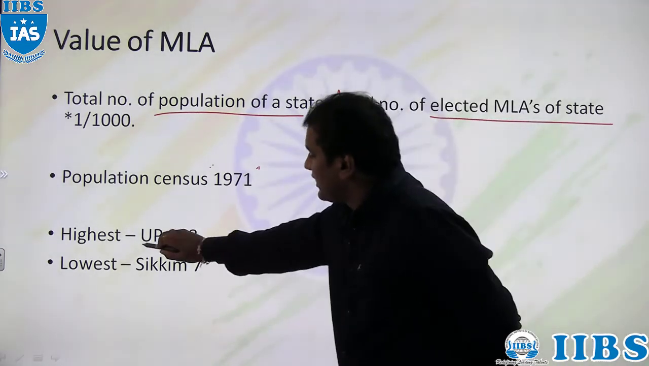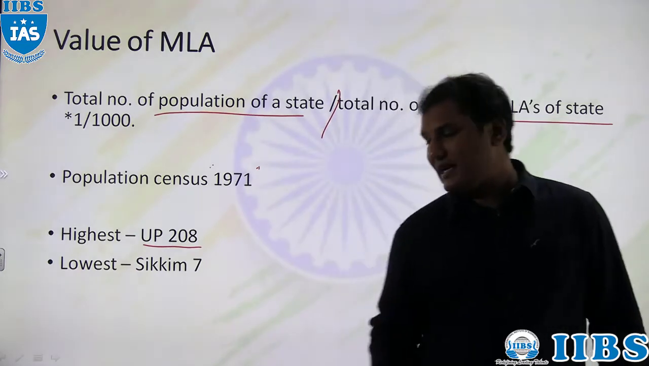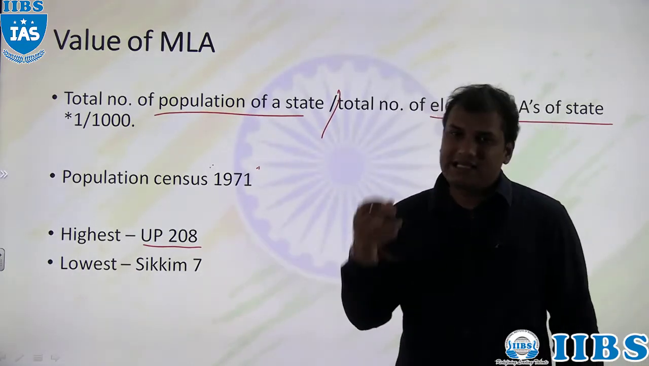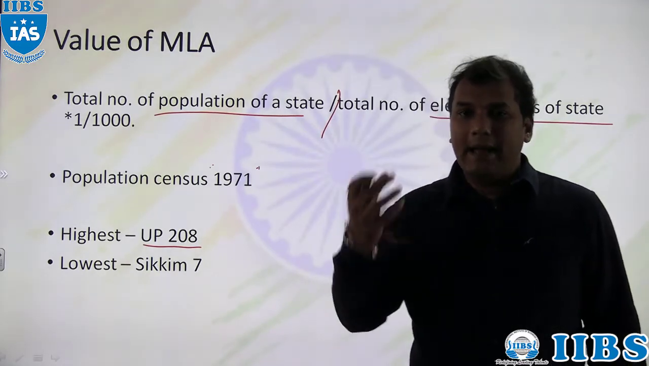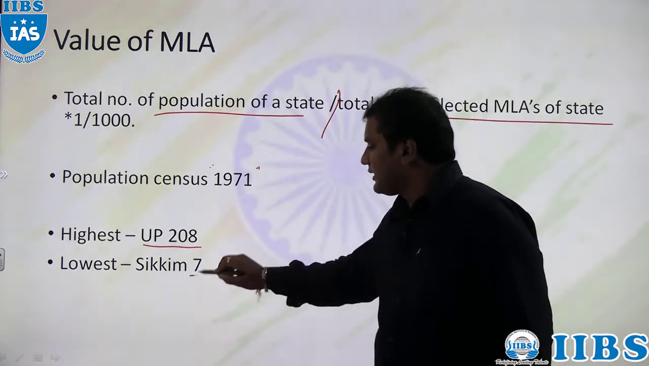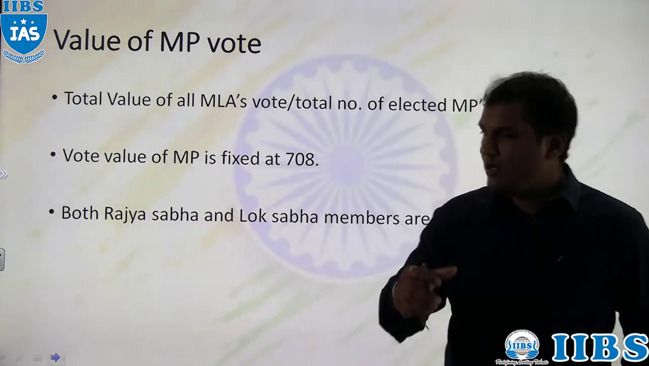UP MLA has the highest value of vote, that is 208, and Sikkim state has the lowest value of MLA vote, that is 7. How do we calculate the value of MP vote?